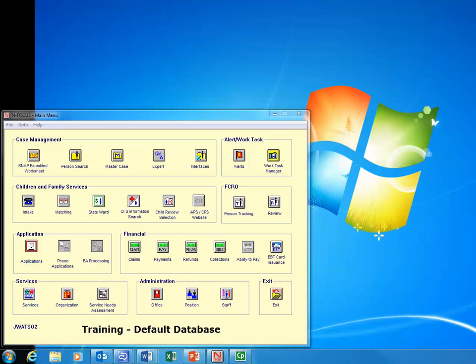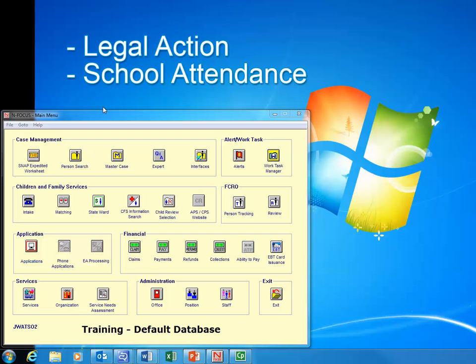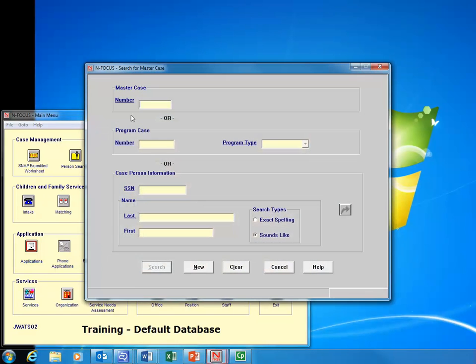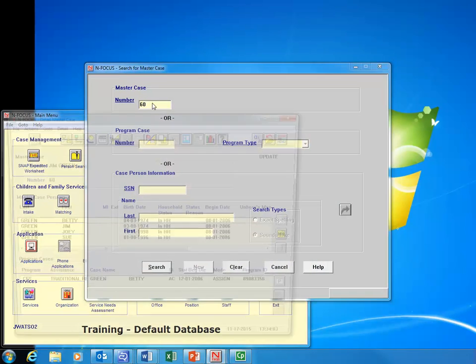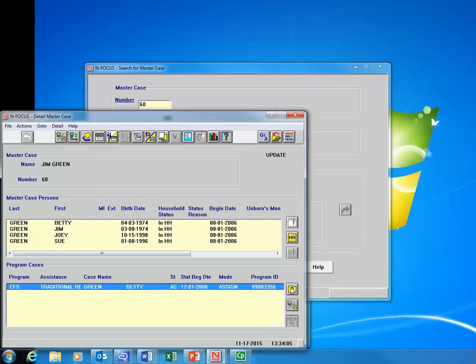The Educational Core Report can be created from the Detailed Program Case window. Prior to completing the report, the worker must have entered legal actions and school attendance for the child for whom the report is completed. For our example demonstration here, we're going to jump into our master case. This is the training in focus. We'll be working with the Green family again.